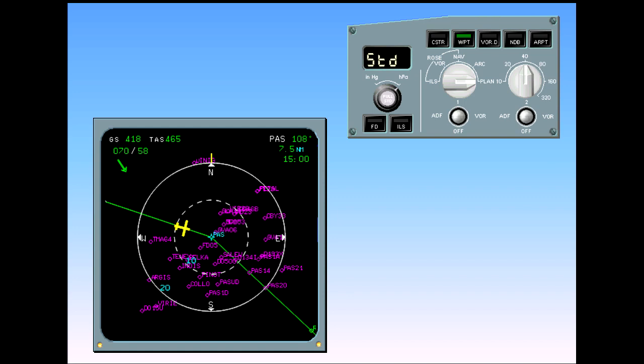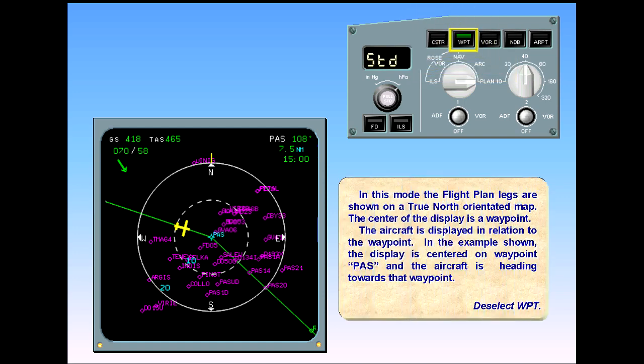The center of the display is a waypoint. The aircraft is displayed in relation to the waypoint. In the example shown, the display is centered on waypoint PAS, Papa Alpha Sierra, and the aircraft is heading toward that waypoint. Deselect waypoint.